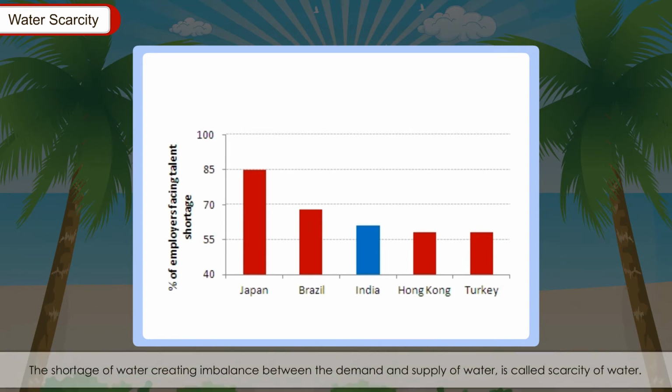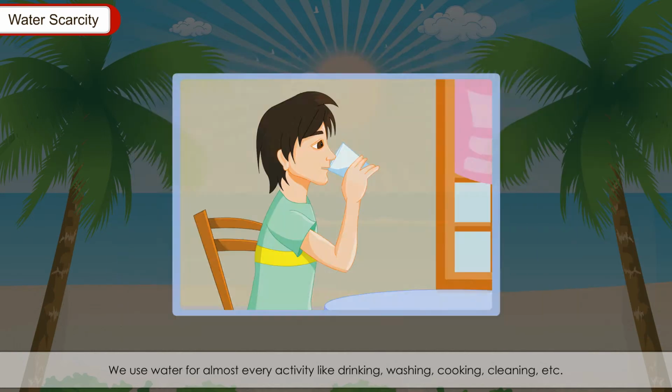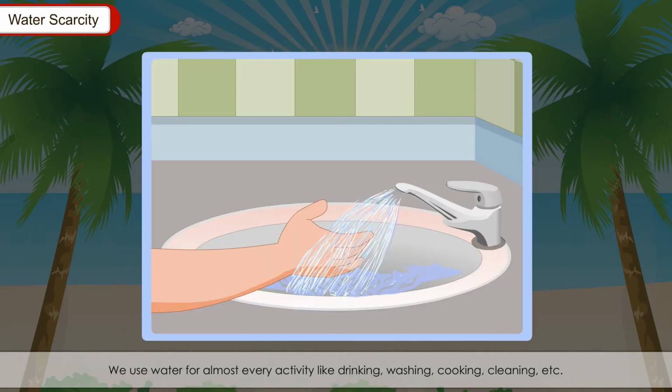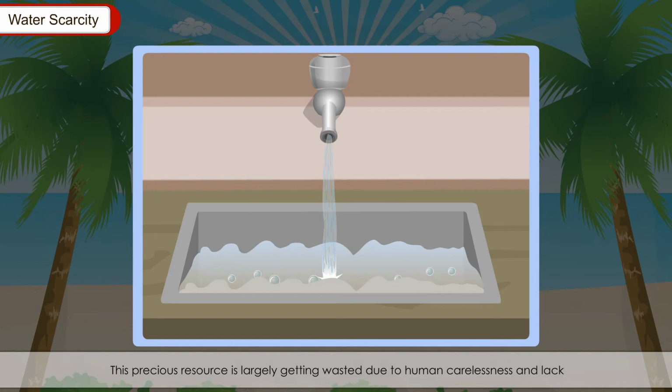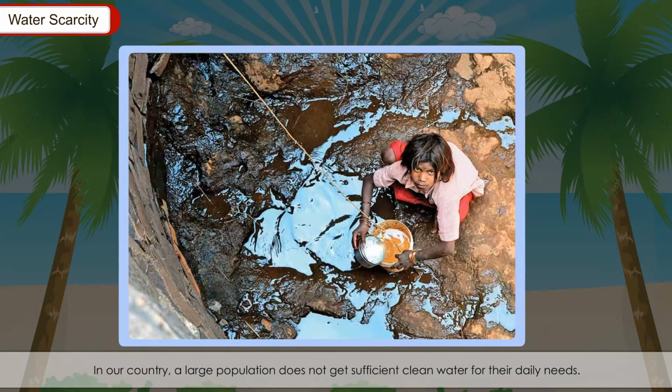The shortage of water creating imbalance between the demand and supply of water is called scarcity of water. We use water for almost every activity like drinking, washing, cooking, cleaning, etc. This precious resource is largely getting wasted due to human carelessness and lack of planning. Hence, we are facing the scarcity of water. In our country, a large population does not get sufficient clean water for their daily needs.